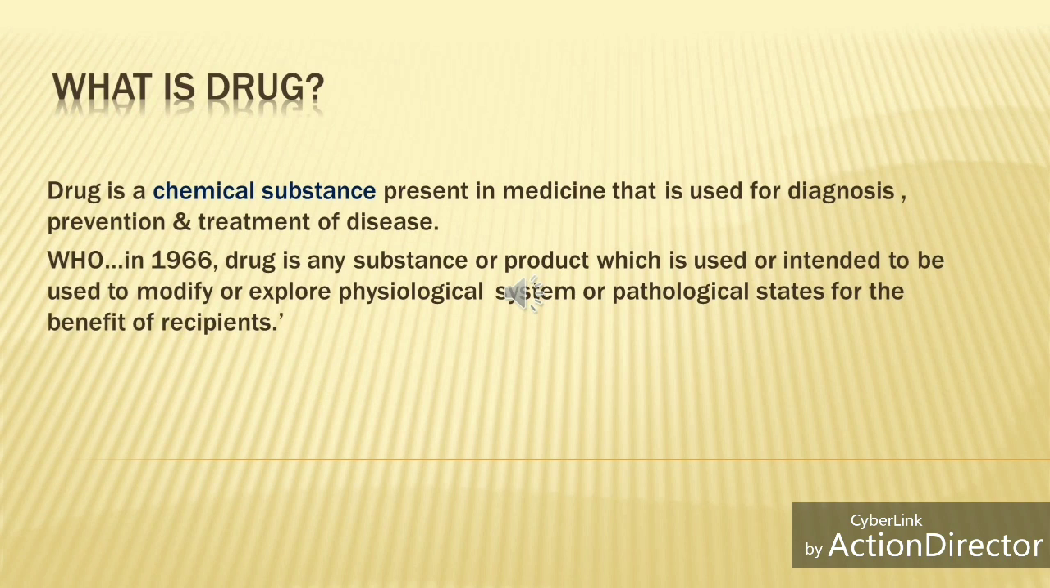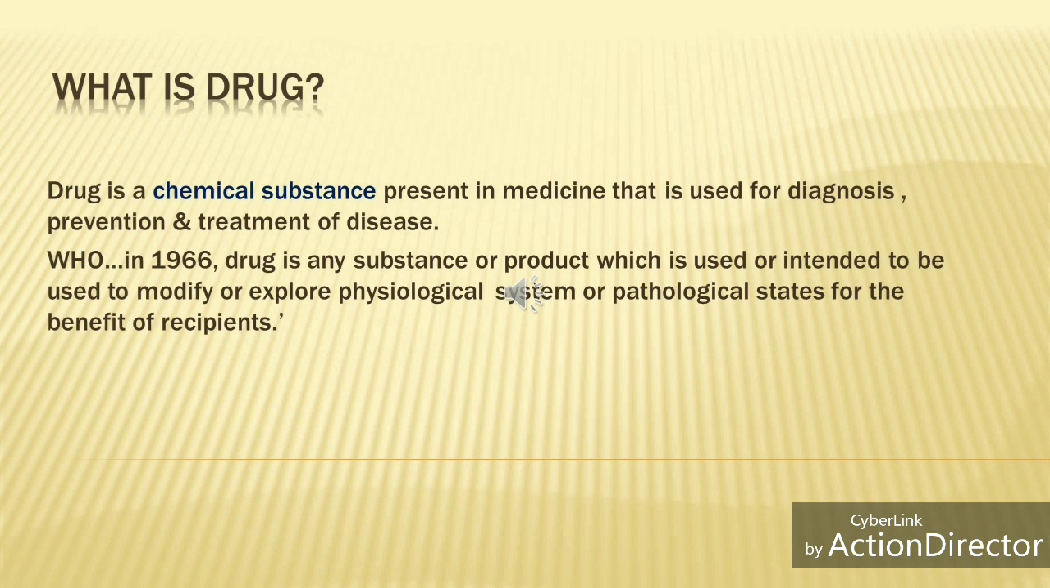In the next slide, I'm going to discuss what a drug is. I remember when I was in first prof, one of my teachers asked the definition of the drug, and most of us were like, how can we explain the drug? So here I mention a brief definition of drug. The drug is a chemical substance present in medicine that is used for diagnosis, prevention and treatment of disease. Here I emphasize the chemical substance. The drug is a chemical substance, and the purpose of a drug is diagnosis, prevention and treatment of disease.